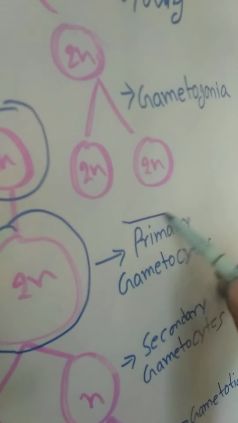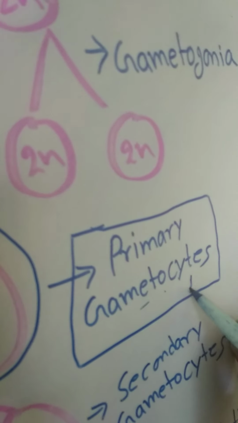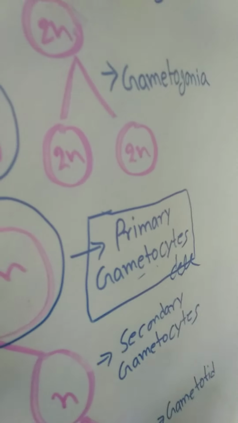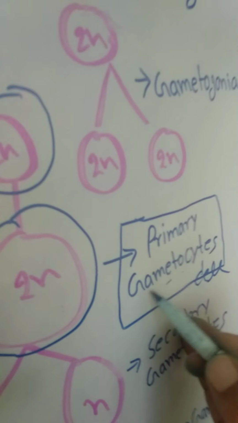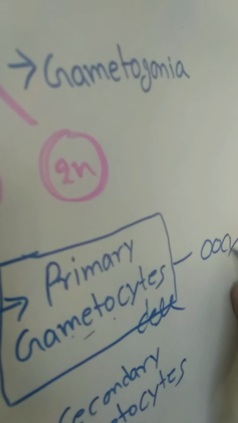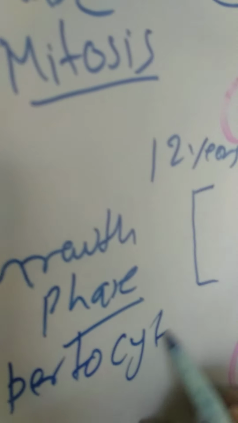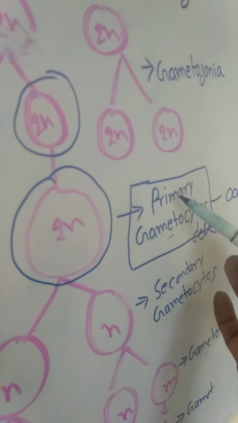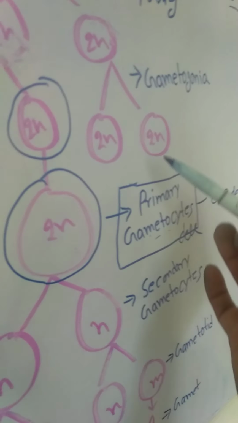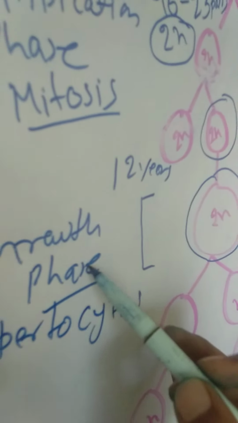Be careful, okay. And here you can tell primary gametocyte. Here I have written gametocyte. Cyte means cell. I have written this several times in my many videos. So for the female you can write primary oocyte, and for sperm you can write spermatocyte. Okay everybody, it is very easy: primary spermatocyte, primary oocyte or primary gametocyte. When is this primary gametocyte forming? During the growth phase. Be careful.